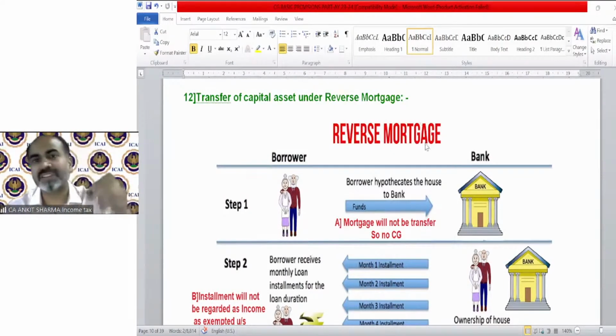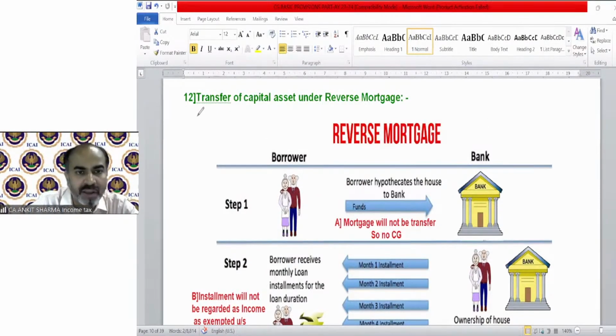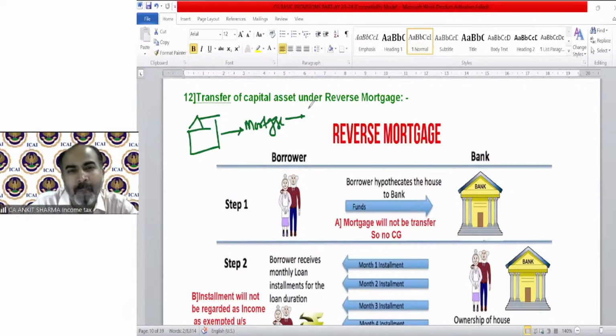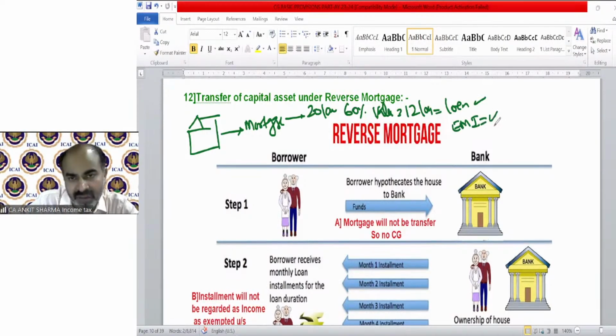Reverse mortgage concept is just the opposite of the mortgage concept, because the name is called reverse mortgage. So what does it mean? In a general mortgage, if we have a house, we mortgage it. For example, its value is 20 lakh and the bank provides us 60% of the value as a loan. That means 12 lakh. So what will happen? 12 lakh will be received by us as a loan and we have to repay it by way of EMI every month, including principal amount and interest also.